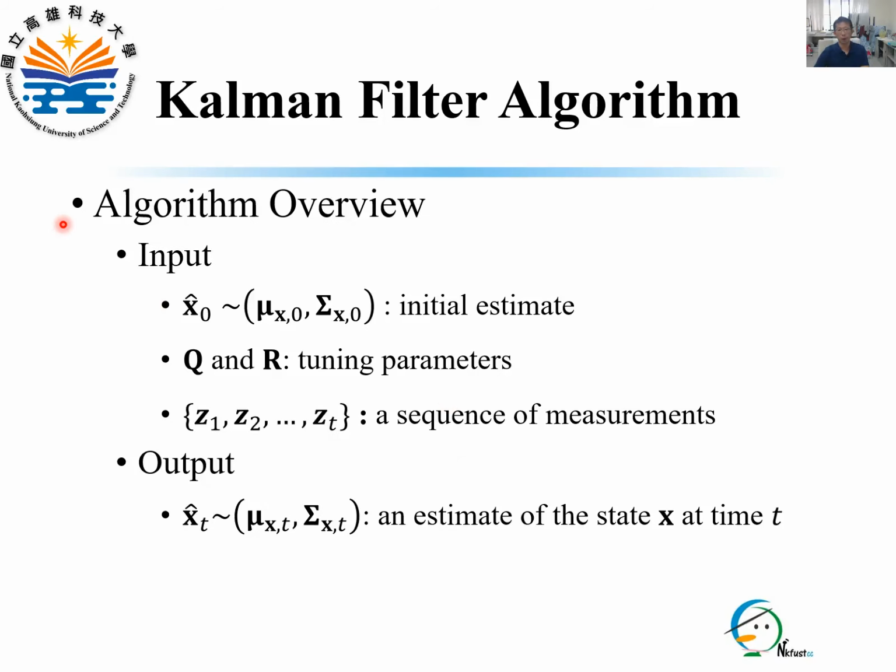Here is the formal statement of the Kalman filter algorithm. Given the initial estimate s_0 hat modeled as a Gaussian, two tuning parameters Q and R, and a sequence of measurements z_1, z_2, until z_t, the output of the Kalman filter is s_t hat, an estimate of the state s at time t.